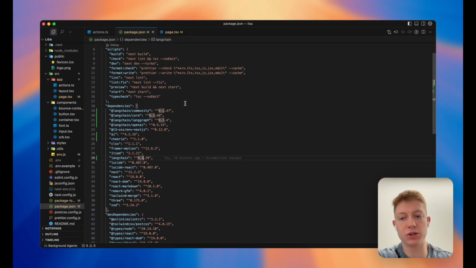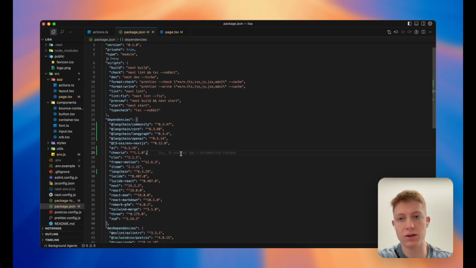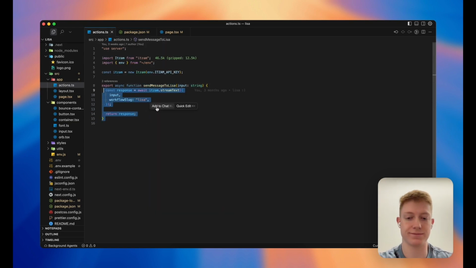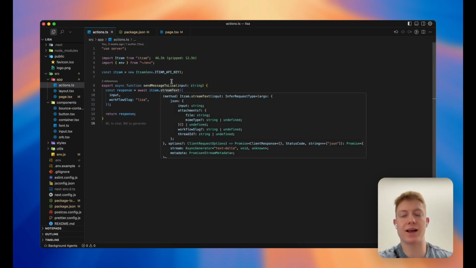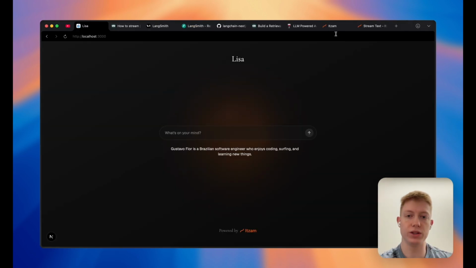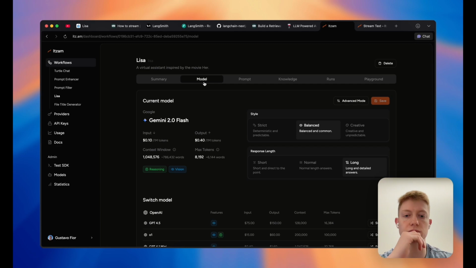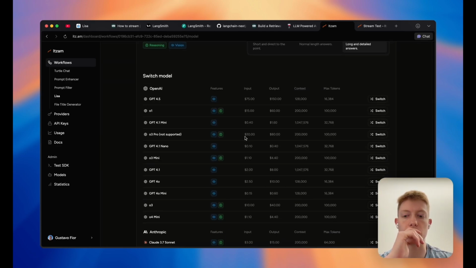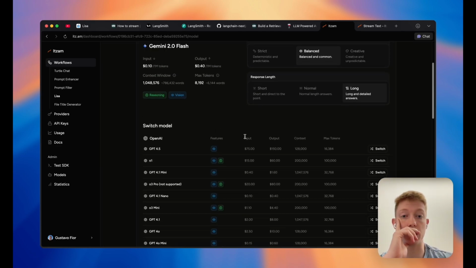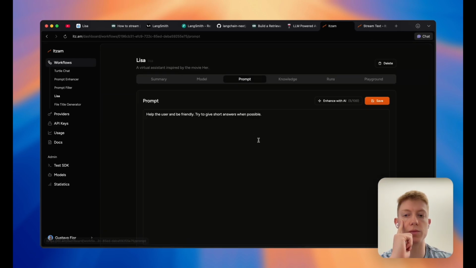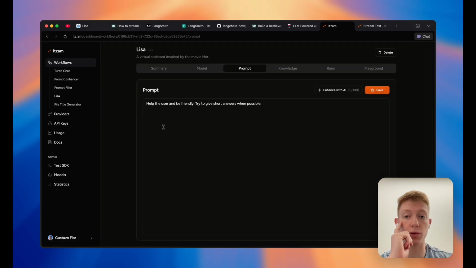With Itzam, you just install Itzam and you just stream text from your workflow. It's pretty easy. And the benefit is that you can also switch from one AI model to another simply, you don't have to worry about switching in your code. You can manage your prompt. Here we have a very simple prompt. You can check your runs.